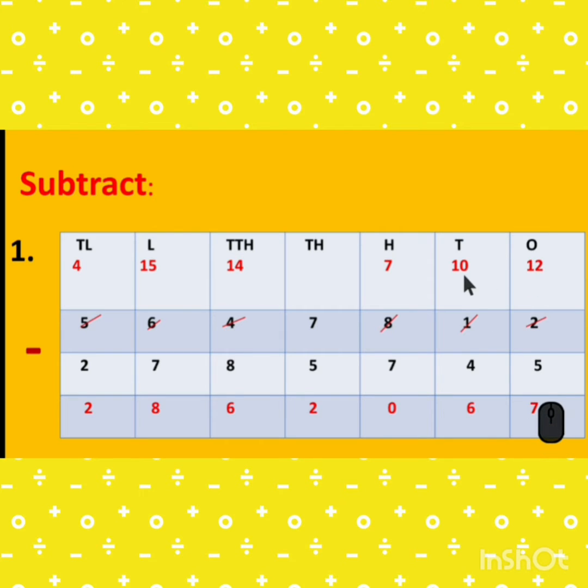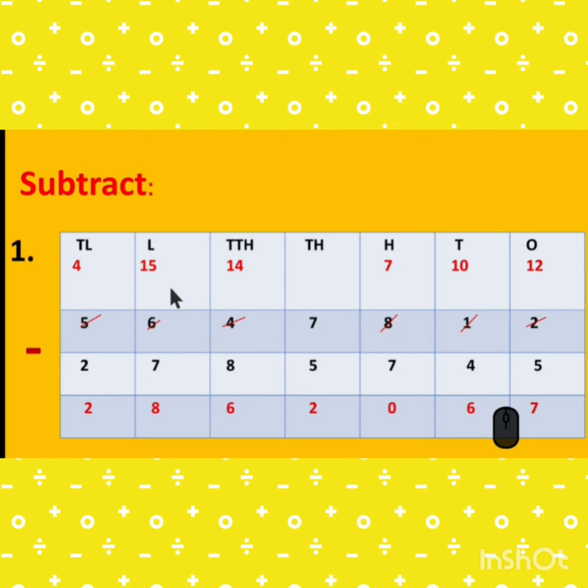Now it becomes 0. 0 minus 4 is not possible. So we take the borrow from the hundreds place. So 10 minus 4 is 6. Here is 7. 7 minus 7 is 0. 7 minus 5 is 2. Then 14. Here is 4. 4 minus 8 is not possible. So we take the borrow from the 6. So it becomes 14. 14 minus 8 is 6.